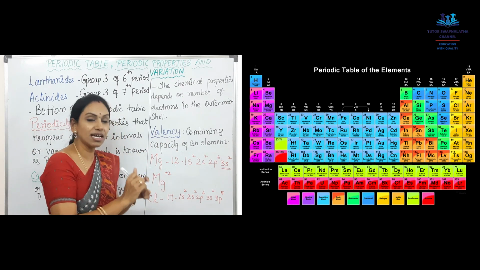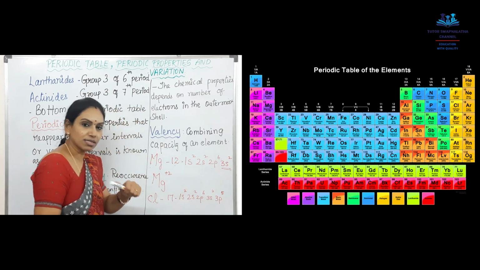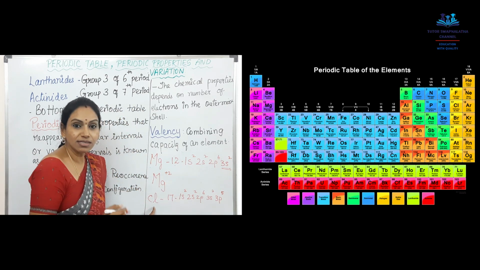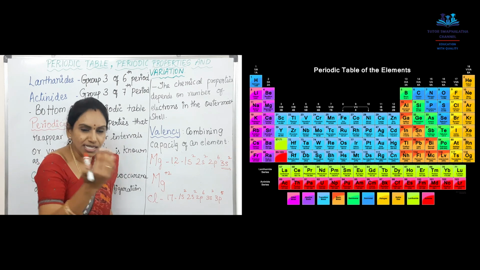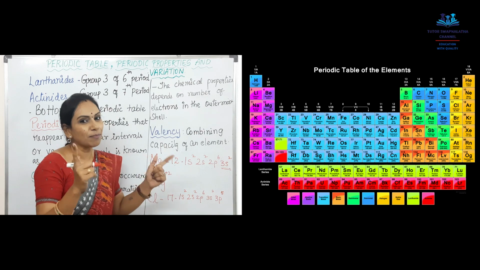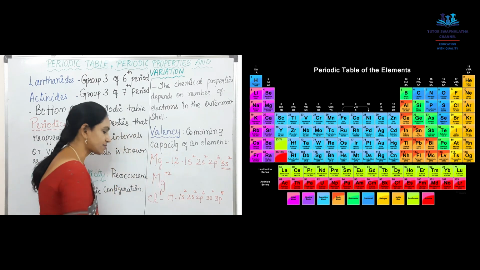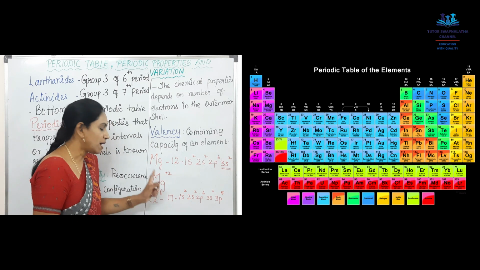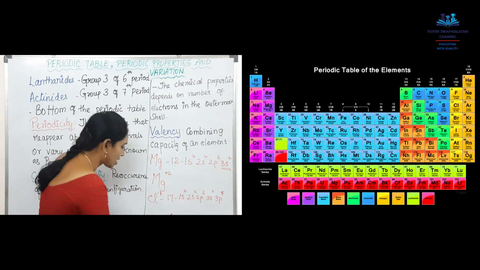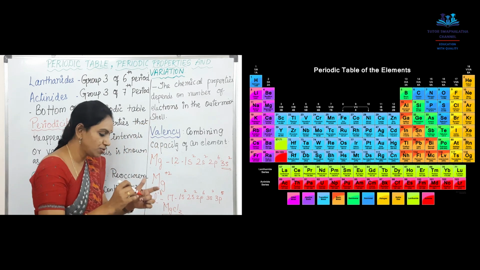Magnesium will get, as I said, whoever is donating, whoever is doing good will get plus. So this chlorine has received. It is receiving. It is begging from magnesium. So it gets minus charge. So chlorine will get -1. Isn't it? So 2 chlorine. So magnesium formula is MgCl2. That is why magnesium formula is MgCl2.